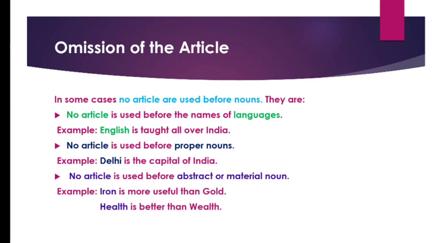No article is used before abstract or material noun. What is an abstract noun? An abstract noun is something which we can feel but cannot see, like health. And a material noun is any kind of thing, an object. So, iron is more useful than gold. Iron starts with the vowel I, but we don't use any article before it. Health also does not need any article because it's an abstract noun. Alright. So, children, I hope you've understood what articles are, when we use a, an or the, and when we do not use articles at all.